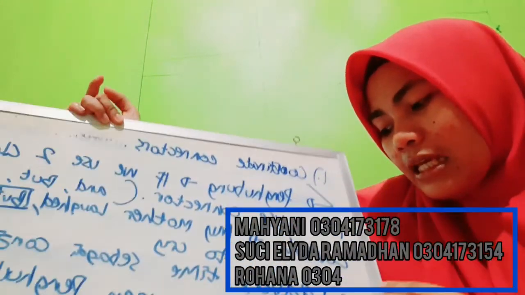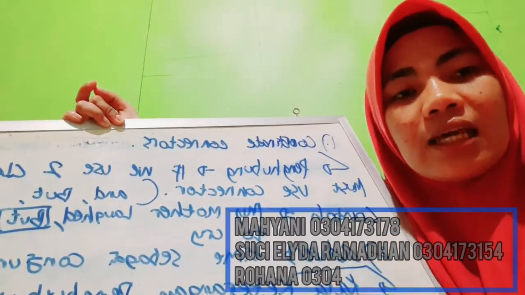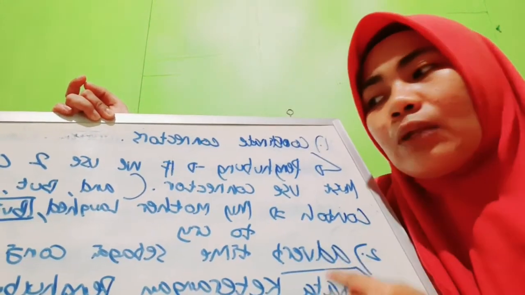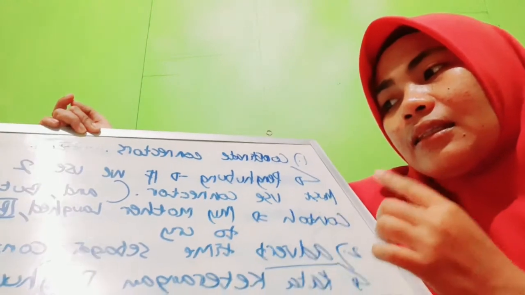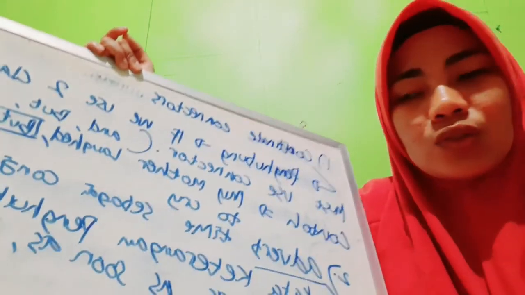Okay, and the second is adverb time as conjunction. Adverb itu kan kata keterangan, jadi kata keterangan waktu penghubung dalam dua clause.